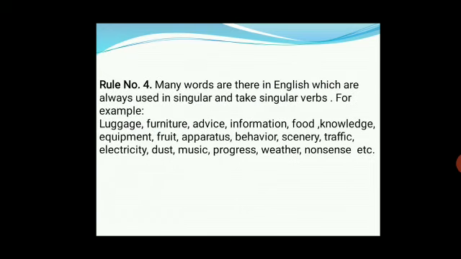Now next rule: many words in English are always used in singular and take singular verbs. For example, luggage, furniture, advice, information, food, knowledge, equipment, fruit, apparatus, behavior, scenery, traffic, electricity, dust, music, progress, weather, nonsense.